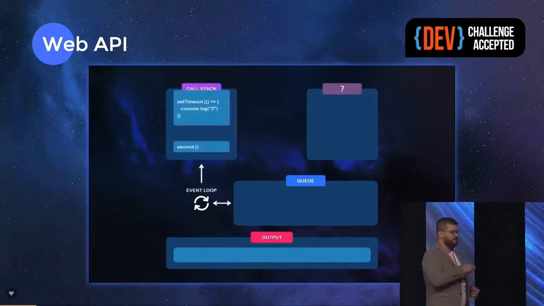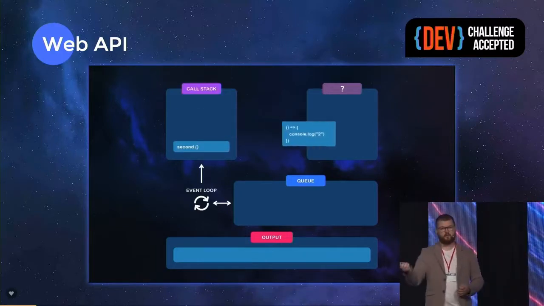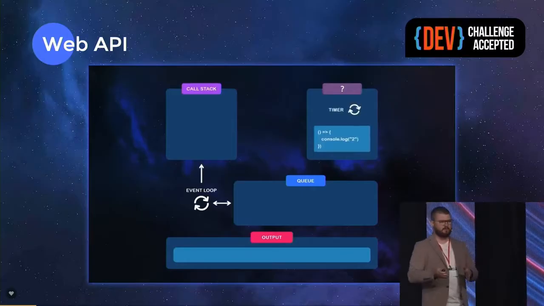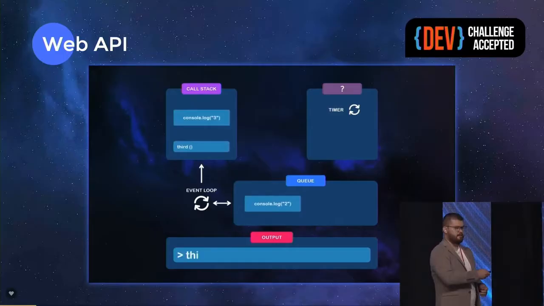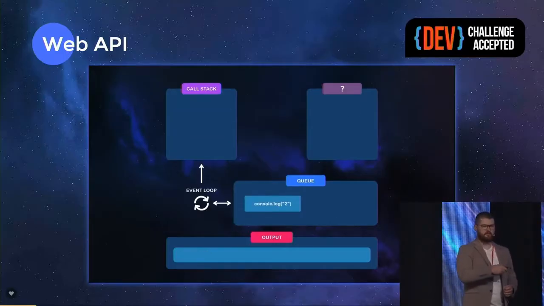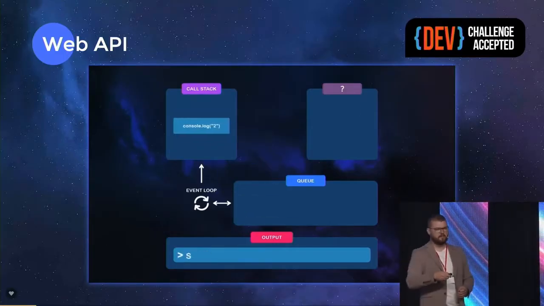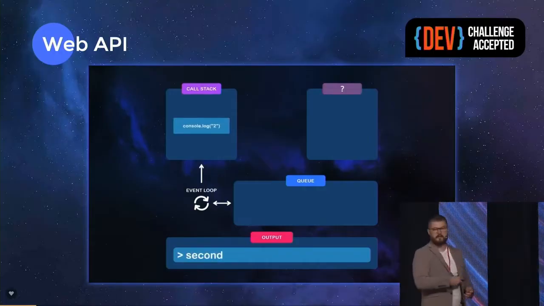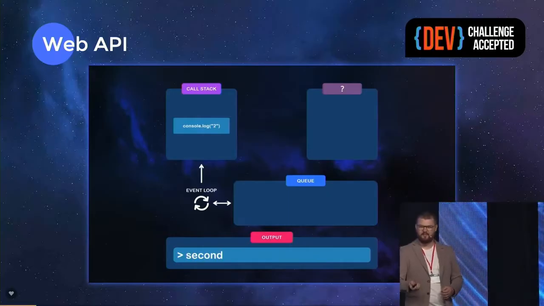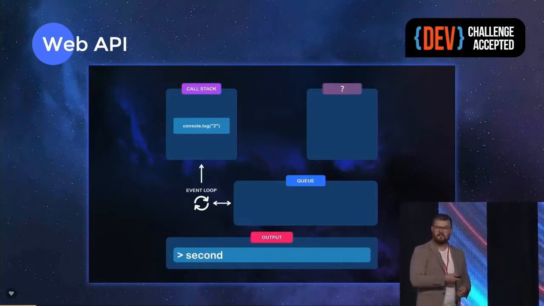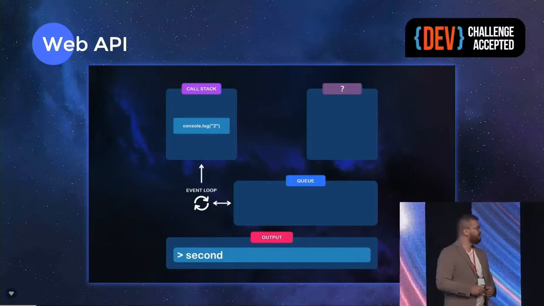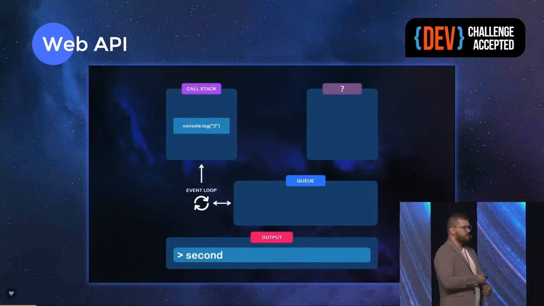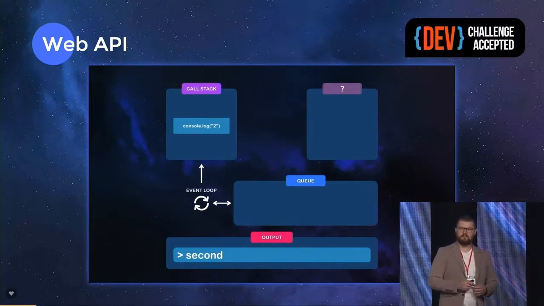We know that setTimeout is async, and it needs to go away from the call stack, not to block the main thread, because JavaScript is single thread, and it needs to wait somewhere. Then console log 3 comes along to the stack, gets executed, and then once the timer has passed, there is something called event queue, and then event loop checks if the call stack is free or not, and then kicks the callback in.